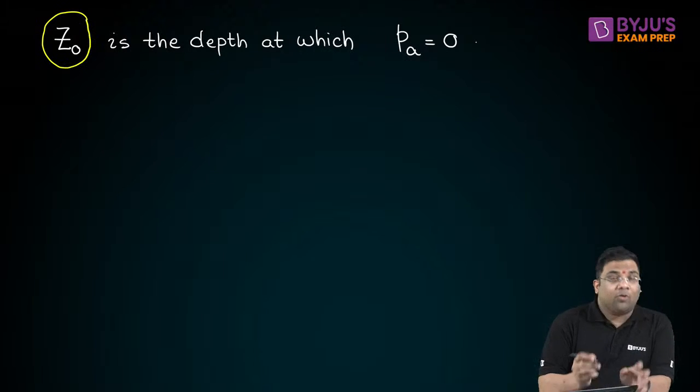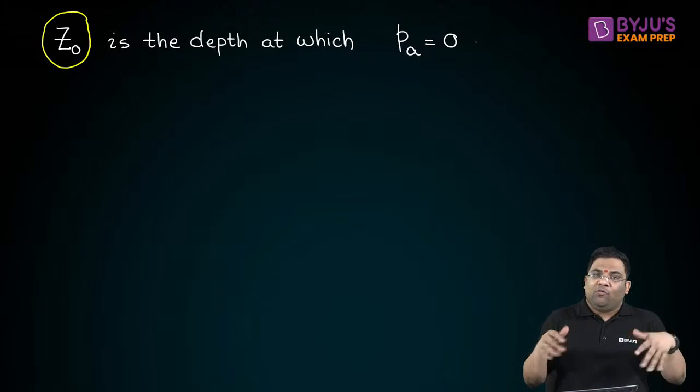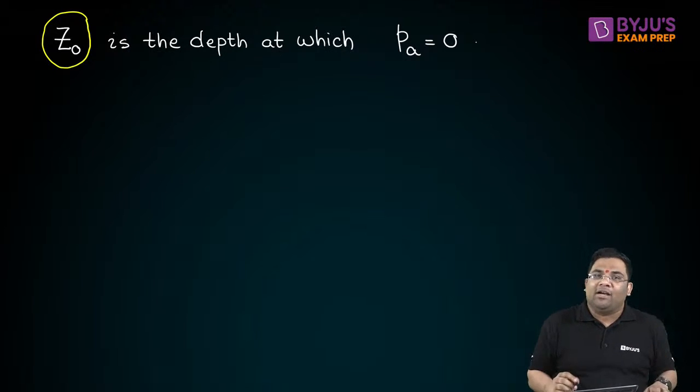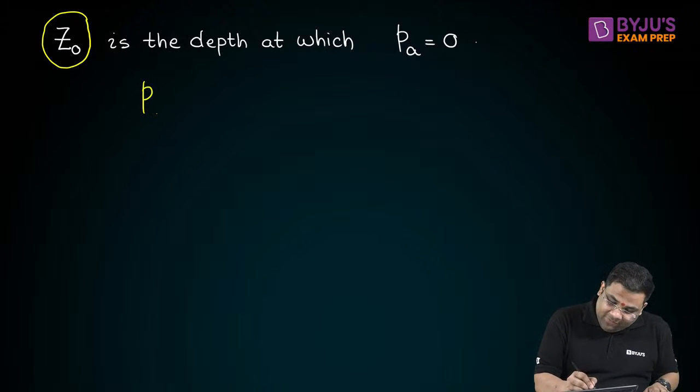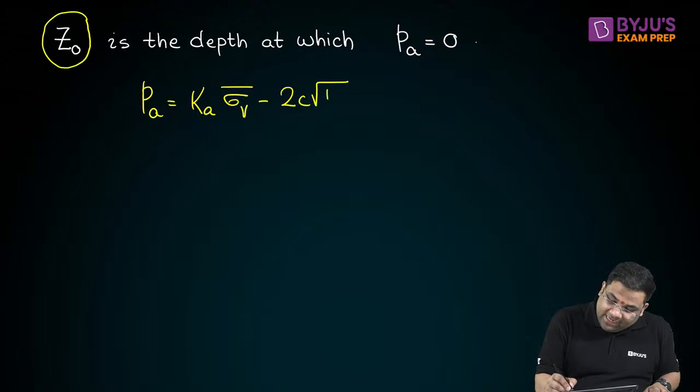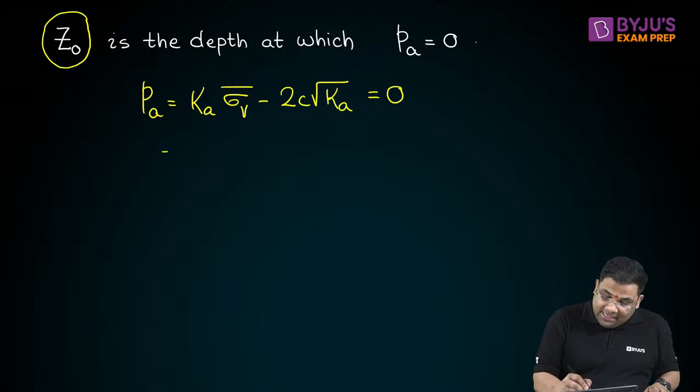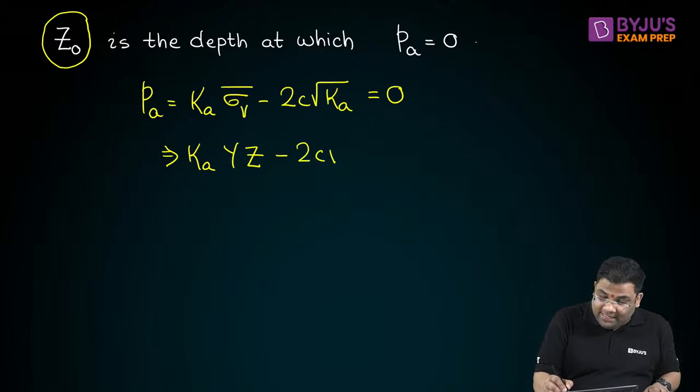See, there are formulas you can remember. But even if you forget the formula, you can find it out. How? Your active earth pressure is Ka into vertical stress minus 2C root Ka, and this is equal to 0. Your vertical stress is simply gamma into Z, so Ka gamma Z minus 2C root Ka.